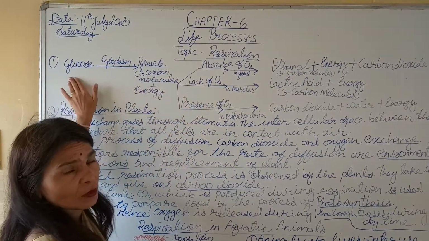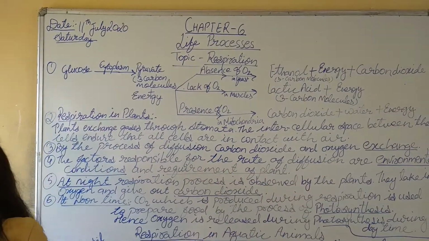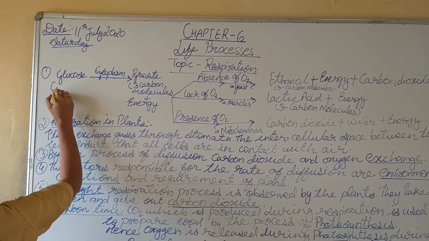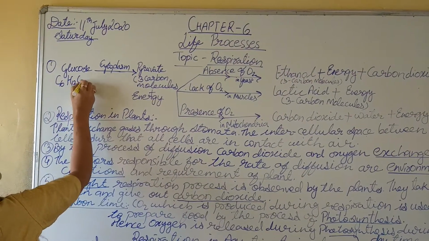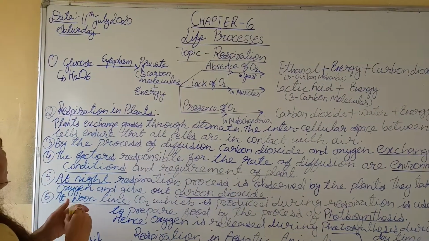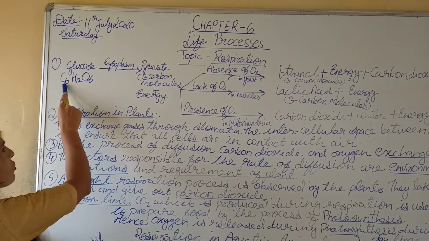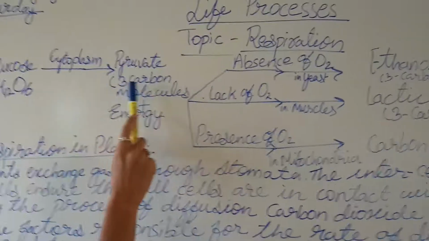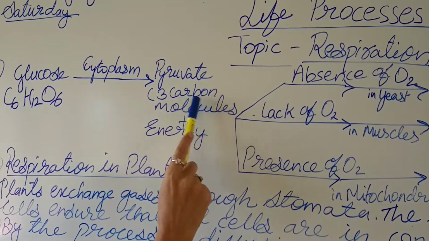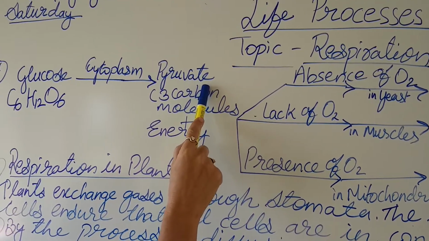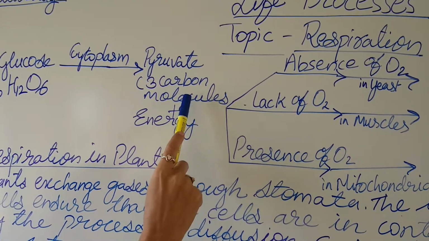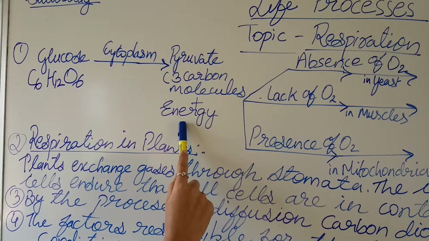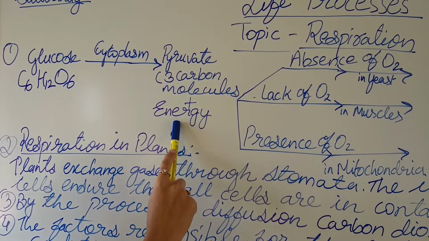The 6 carbon molecules of glucose break down into 3 carbon molecules called pyruvate, and during this process a large amount of energy is released. It is an exothermic reaction.